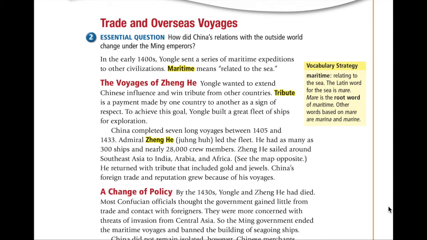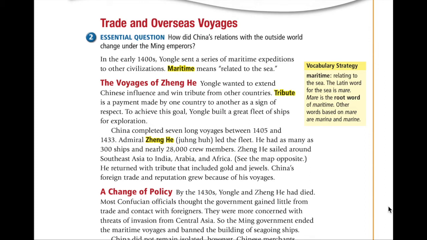The Voyages of Zheng He. Yongle wanted to extend Chinese influence and win tribute from other countries. Tribute is a payment made by one country to another as a sign of respect. To achieve this goal, Yongle built a great fleet of ships for exploration. China completed 7 long voyages between 1405 and 1433.